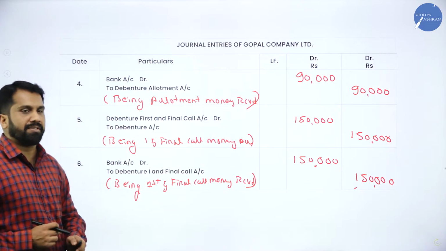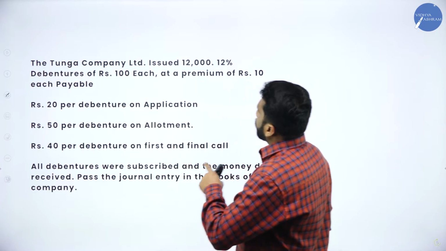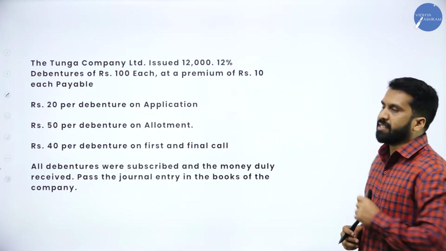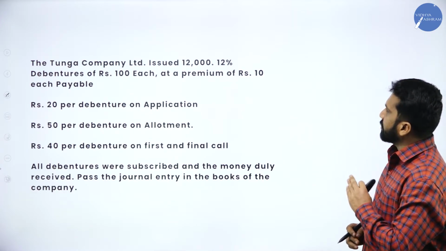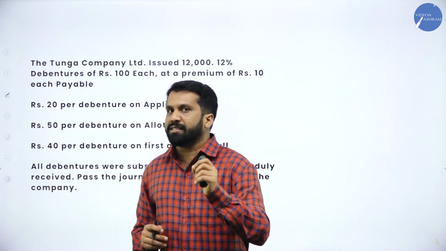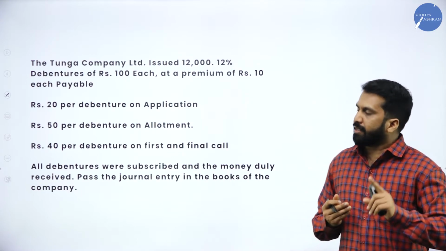We'll go for the next one. Now, in this, the Tunga Company Limited issued 12% debenture of rupees 100 each at a premium of rupees 10 each. See, the previous problem was only for 100 rupees. Now, this debenture has huge demand. That's why